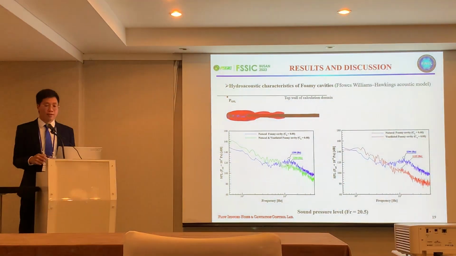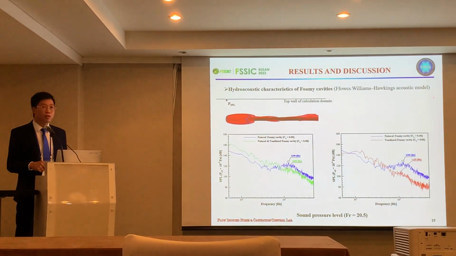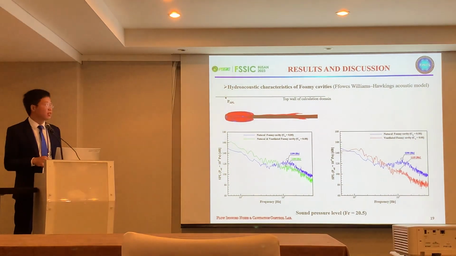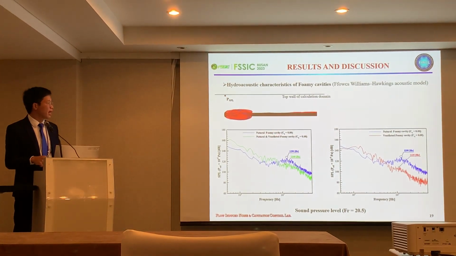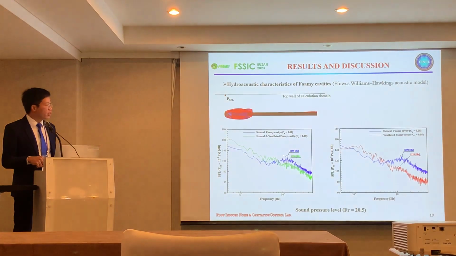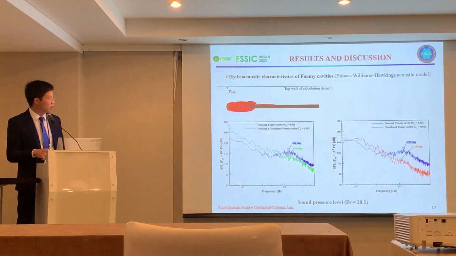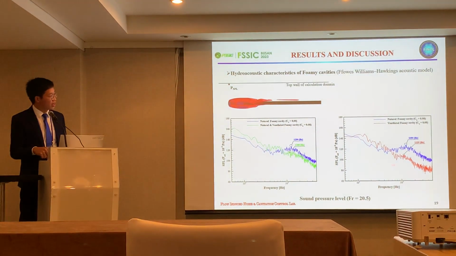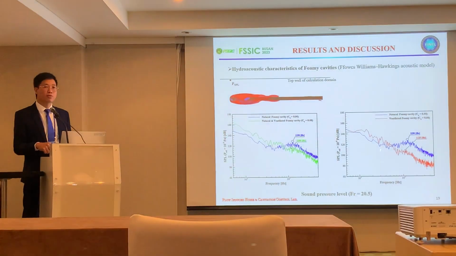In order to investigate the hydroacoustic characteristics of forming cavities, during the numerical calculation, we apply the Ffowcs Williams-Hawkings acoustic model. We measure the pressure fluctuation at this point. From the result, we can see that for the natural forming cavity and also the combination case, the introduction of ventilation air can reduce the peak values and also the magnitude of the sound pressure level compared to the natural forming cavity. And also, compared with the ventilated case, we can see that the introduction can reduce the peak values and also the magnitude of the sound pressure level.